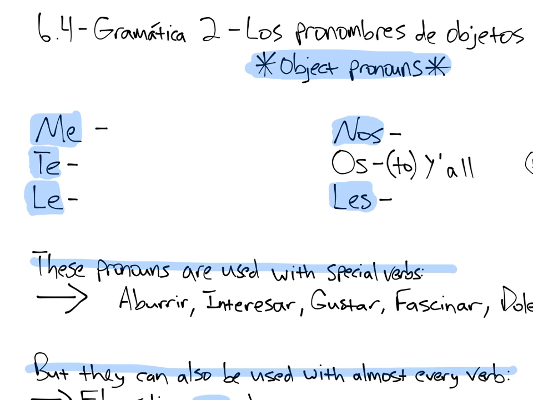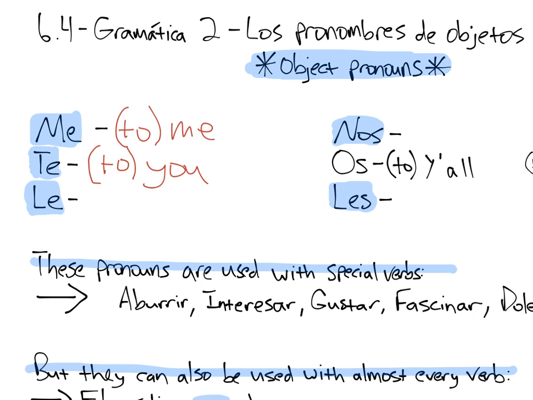Me, we talked about it meaning me or to me. So to save space, we're going to write it that way. It always means me, but sometimes it can mean to me, whether it's a direct or indirect object pronoun. For te, it's going to be to you or just you. Now le, we're going to skip for a second. Le and les we'll skip.